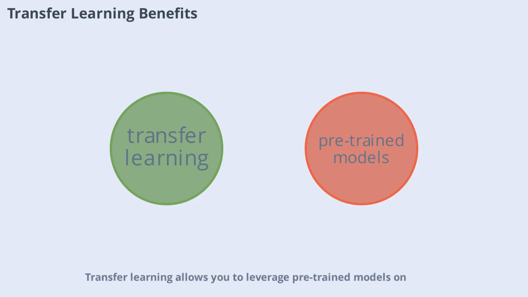Transfer learning allows you to leverage pre-trained models on large datasets and adapt them to your specific task. This approach is especially useful when you have limited data or computational resources. By fine-tuning existing models, you can achieve high performance with less effort. Transfer learning has become a standard practice in many deep learning applications, from image recognition to natural language processing.